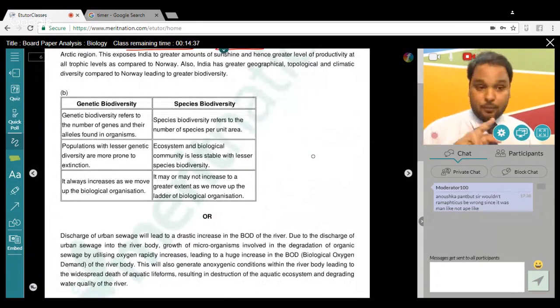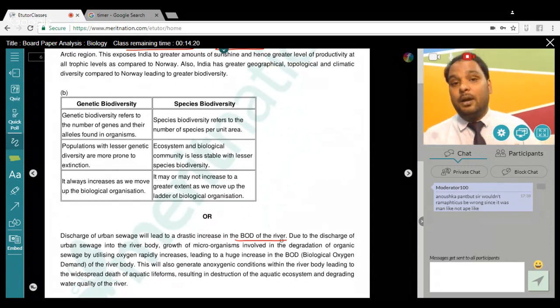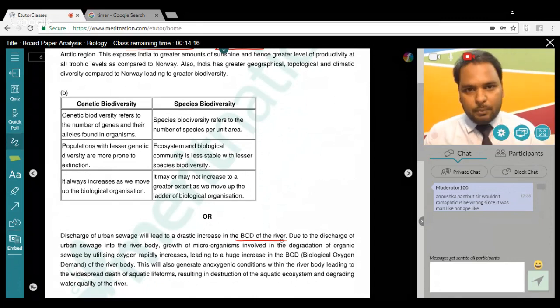The next is the OR: explain the effect on the characteristics of a river when urban sewage is discharged into it. It is actually asking about BOD. So every question has an essence. I always talk about that. You have to underline things. Underline your answer so that the person checking your paper can easily see the important points.